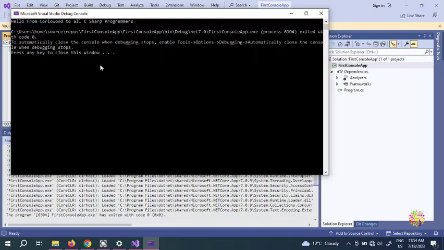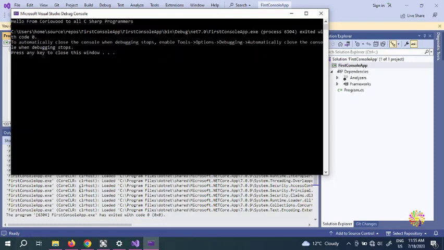How cool is this? Our IDE is ready. So we have created the first .NET project. It says here, exited with code 0. 0 means it's okay. If it's 1, it means you have a problem.